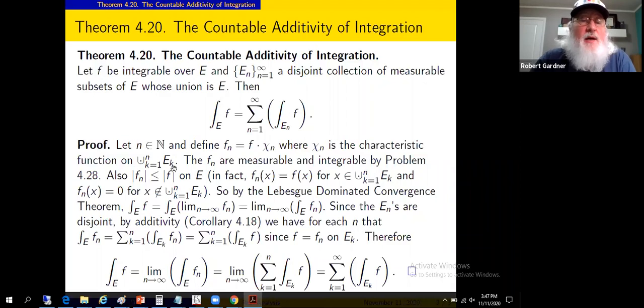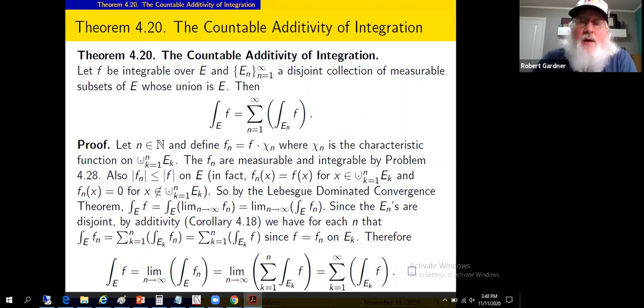We're integrating f sub n over this set as a finite union. When we integrate over a finite union, additivity and induction tells us we can sum. So we get the summation there. That's where we're using the additivity on this. Now we want to talk about function f, not the f sub n's ultimately. And f sub n and f, they agree on the E sub k's, at least for k equals 1 to n, they agree. So we can replace the f sub n with the f function.